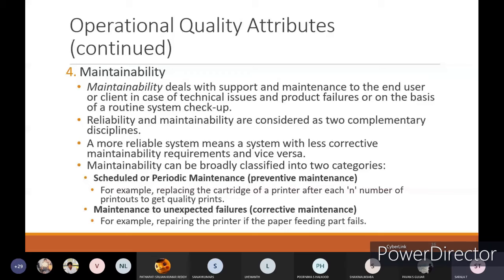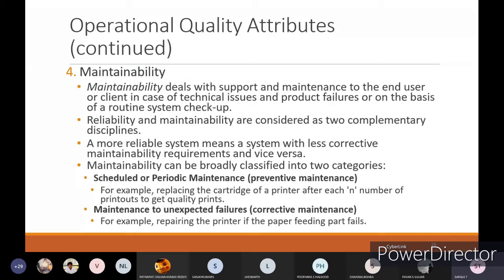Maintainability can be broadly classified into two categories: scheduled or periodic maintenance, and maintenance for unexpected failures. Scheduled or periodic maintenance means, for example, replacing the cartridge of a printer after each n number of printouts to get quality prints.